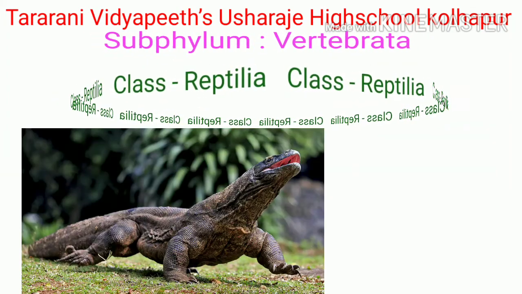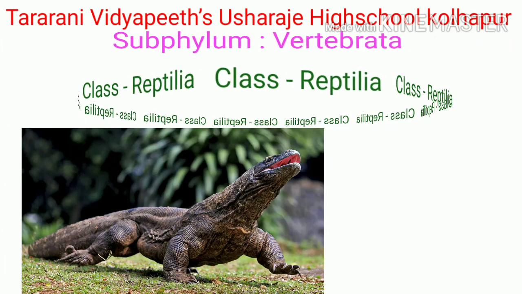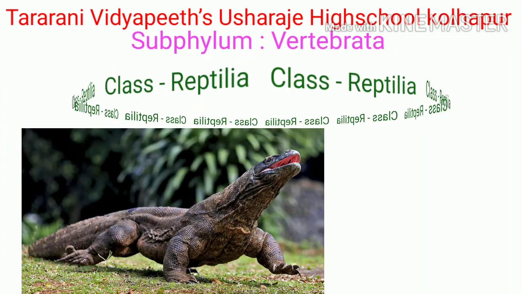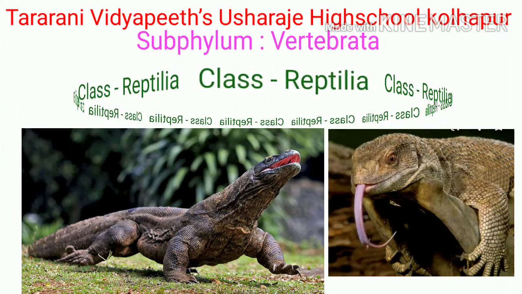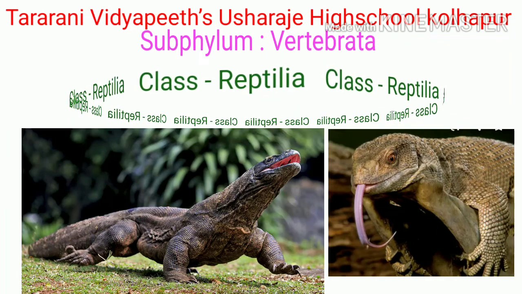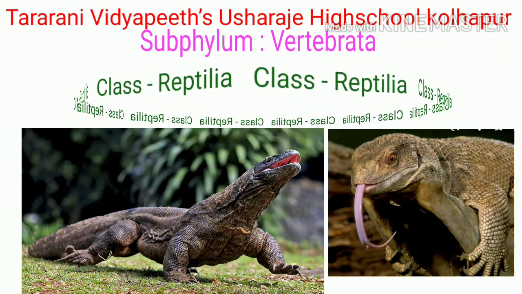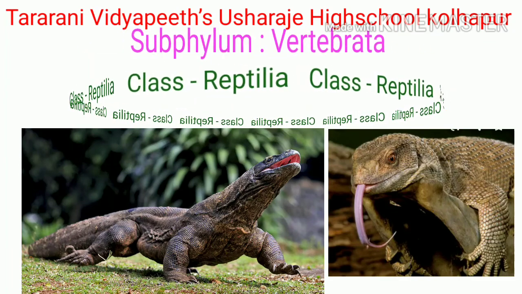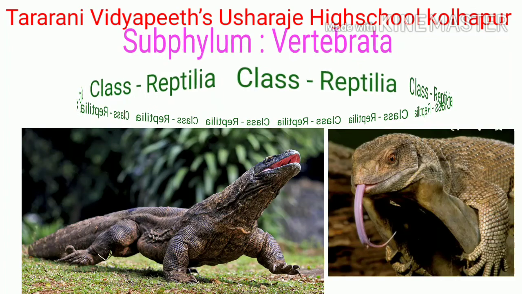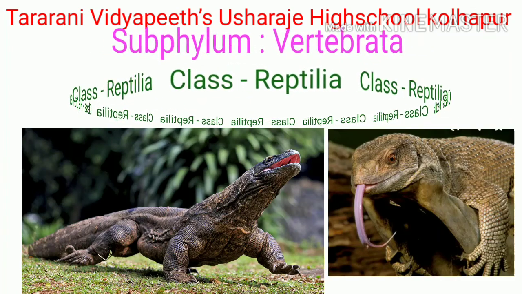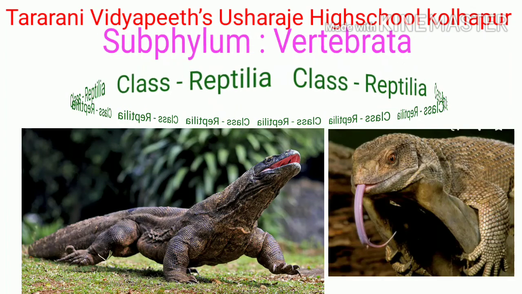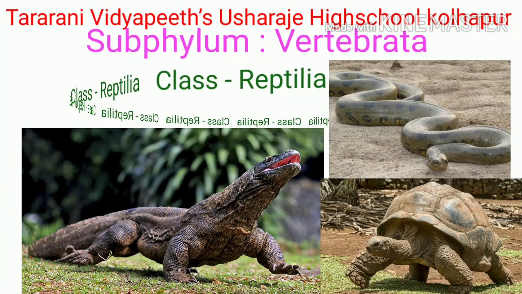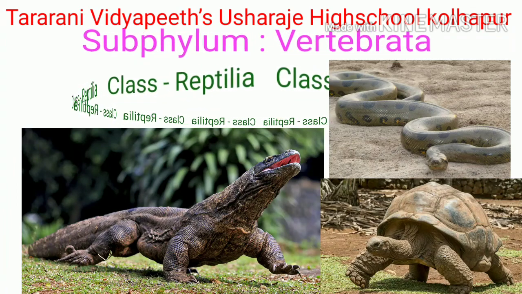Class Reptilia. According to the course of animal evolution, these are first true terrestrial animals with creeping movement. These are cold-blooded animals. They creep on the land as their body cannot be lifted up. Their skin is dry and scaly. Neck is present between head and trunk. External ear is absent. Digits are provided with claws. The examples of class Reptilia are tortoise, lizard, and snake.